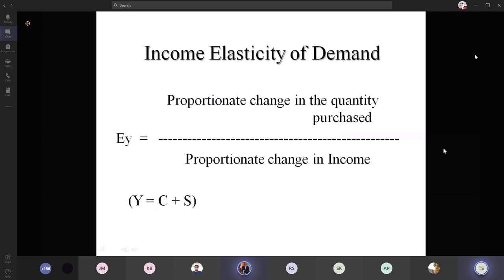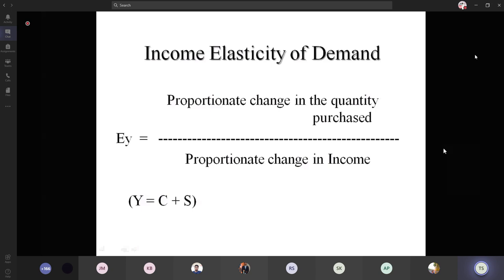So, income. The second one is the income elasticity of demand. From the name itself, it says quantity demanded is affected by consumer income. Here, it is the proportionate change in the quantity purchased, that is, the quantity demanded by a consumer, divided by the proportionate change in the income. When there is an increase in the income, the quantity demanded also increases. When there is a decrease in the income, the quantity demanded also decreases. So there is a direct relationship between the income and the quantity demanded, and it doesn't have any negative sign.